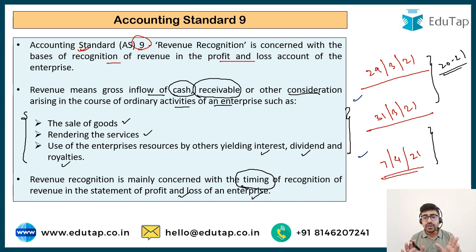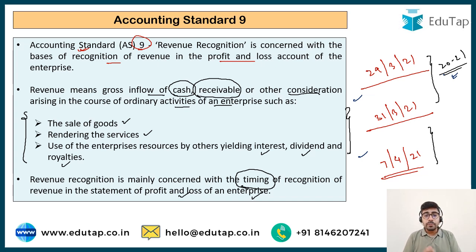I will verify everything and then only I will be paying for the AC. So in this particular case, if the installation is done after 31st March, should I book the revenue in the financial year 2021, or should I wait till the installation is complete and the person verifies and okays the AC? So there are different sorts of confusions which may arise about the timing of the revenue recognition.